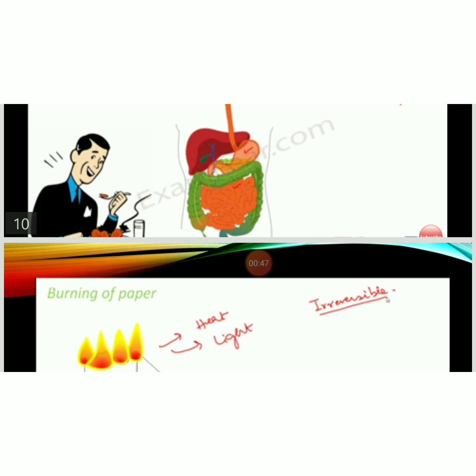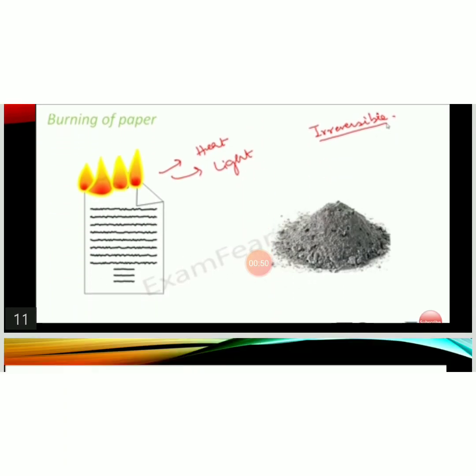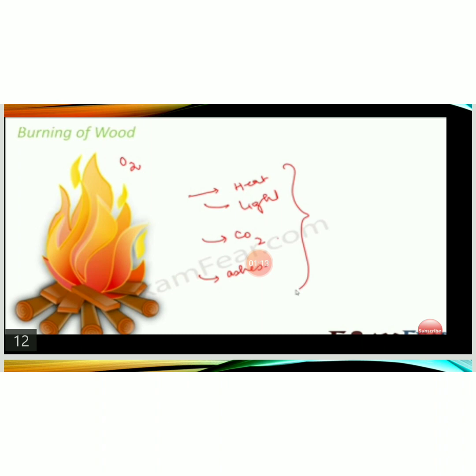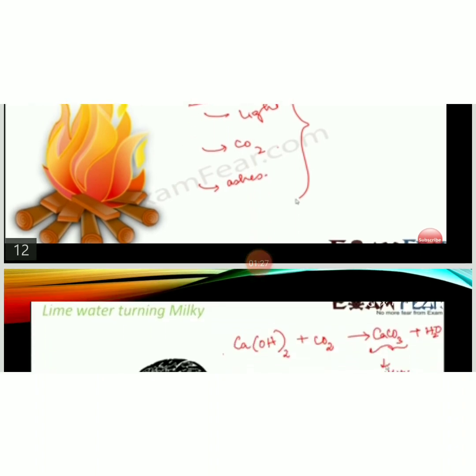Now let's look at another example, that is burning of paper. When we burn the paper, we get ash. So ash cannot be converted into paper again. We cannot get paper back. This process is completely irreversible and a new substance is formed here. So this is a chemical change. Similarly, burning of wood. After burning, we get ash and carbon dioxide gas is released here. We get light also and heat is also released. So this change is irreversible. It is also a chemical change.